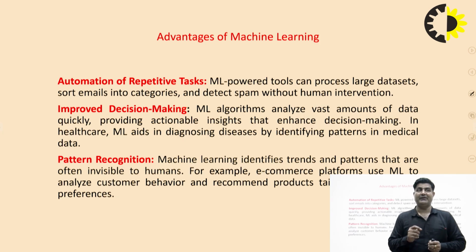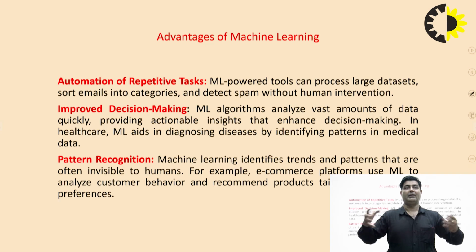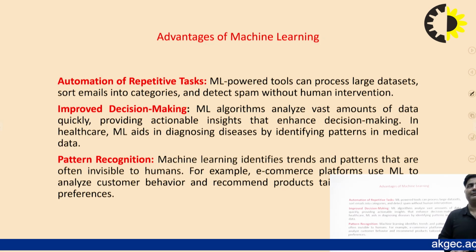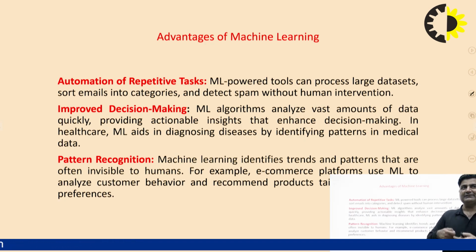First, the automation of repetitive tasks. As we know, the ML model is trained on a large data set. For example, as we mentioned in the PPT also, we have to classify emails into 2 categories, either spam mail or not. So we use the automation of repetitive tasks. For example, before the ML model, we had to apply this process repetitively to check whether a mail is spam or not. But with the help of the ML model, they process the large data set and can easily divide it into 2 parts, either the mails are spam or not.